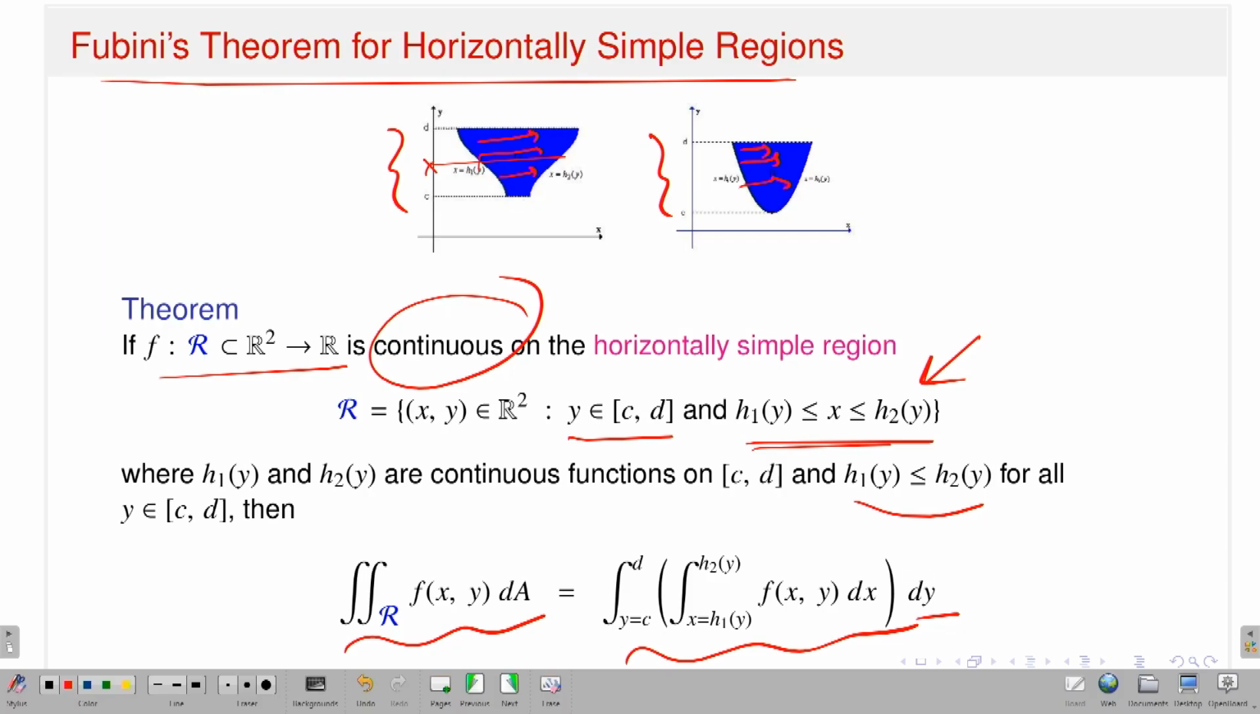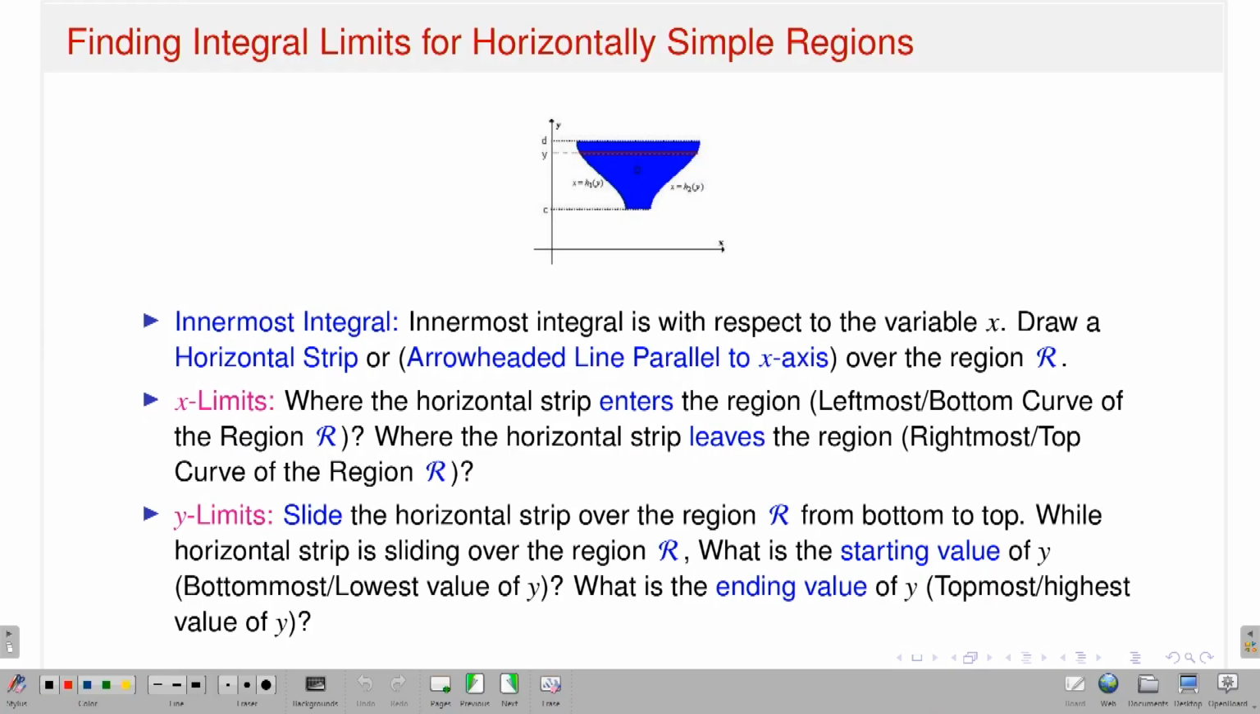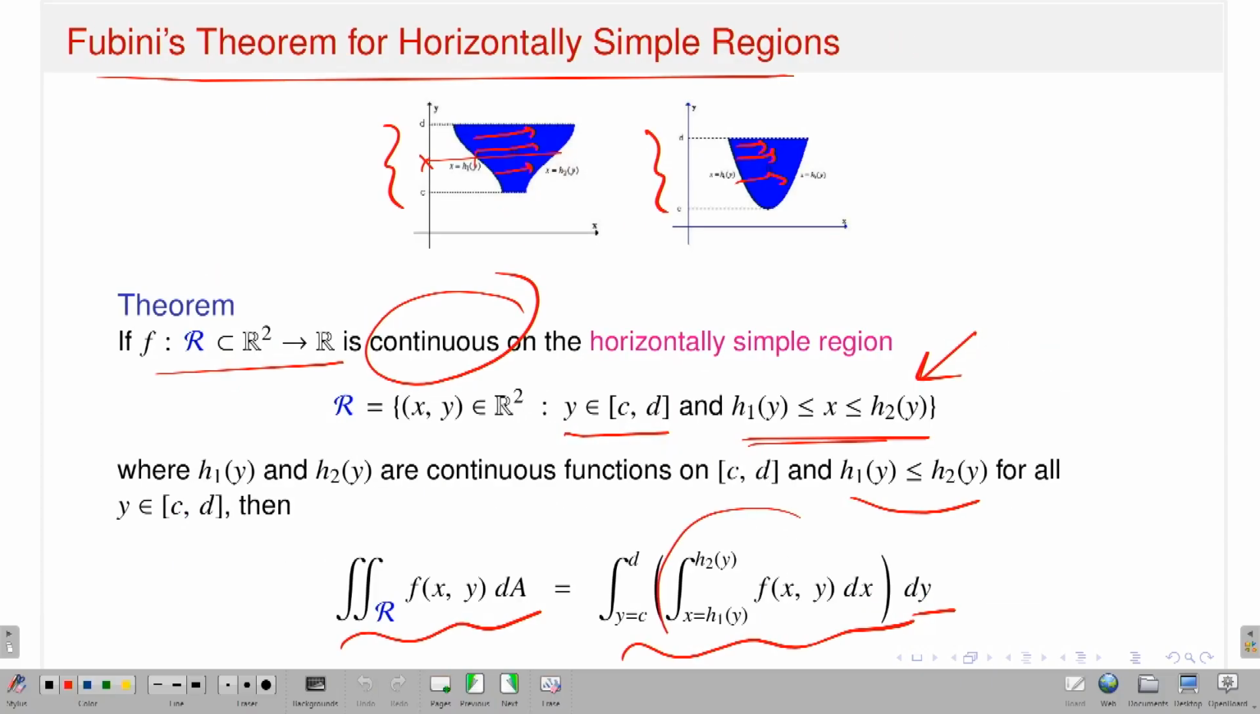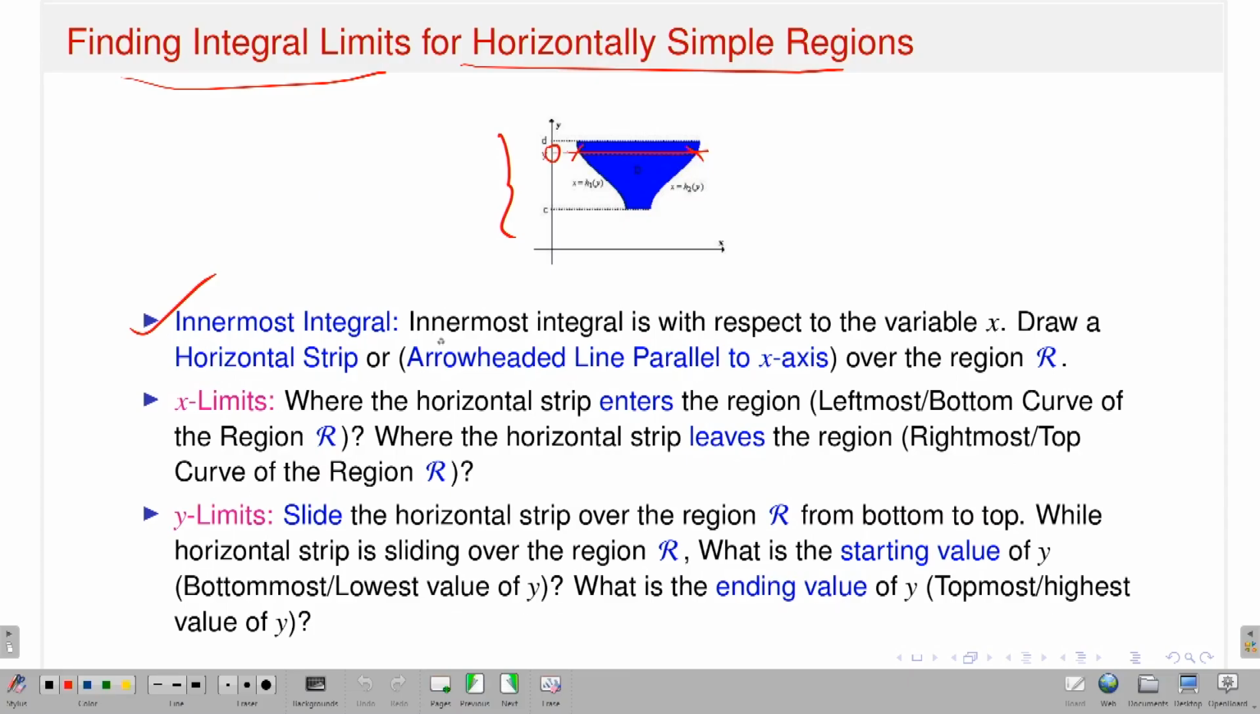I think I have written it here. Yes, look, finding the integral limits for horizontally simple regions. So this is the horizontally simple region. Like in the vertically simple region, for fixed y you draw a line parallel to the x axis, then it enters the region at h1 of y and it leaves the region at h2 of y. This is the innermost integral, which is with respect to the variable x, so perform the integral with respect to x first.